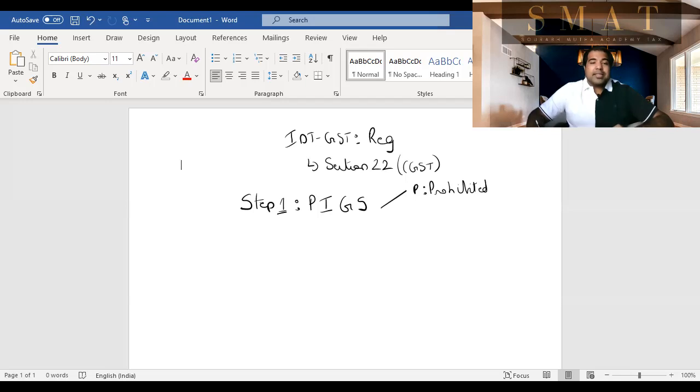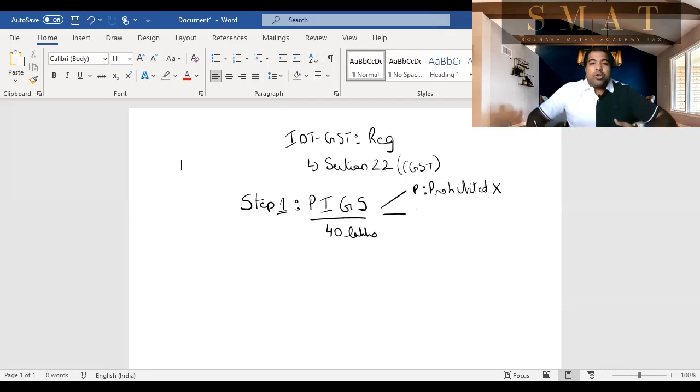If you want PIGS, that is, PIGS has a heavy limit, guys. PIGS has a really high limit of 40 lakhs. So whether you enjoy this high limit of 40 lakhs or not will depend upon whether you satisfy PIGS. First is, you should not be manufacturing prohibited goods: aerated water, ice cream, pan masala, tobacco products.